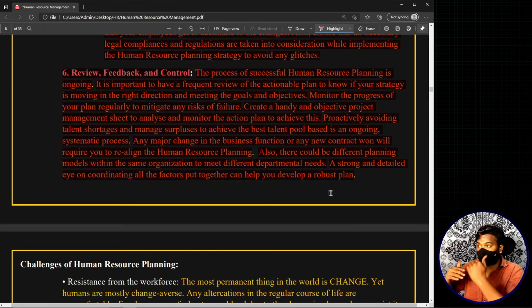The fourth step, you compare the previous two things. That means you compare the requirements with what you have. Based on that, you will be having gaps. That is the next step. After that, you look at how to fill these gaps. That means you come out with different strategies, telling that we are going to fill the gaps using this and that. Here you are planning. The last thing that you do is review, control and monitor. You ask whether everything is going according to your pre-schedule or pre-plan, or whether your human resource planning is going in sync with the organizational planning. In this way, you review each and everything. So this is the process of human resource planning in organizations.